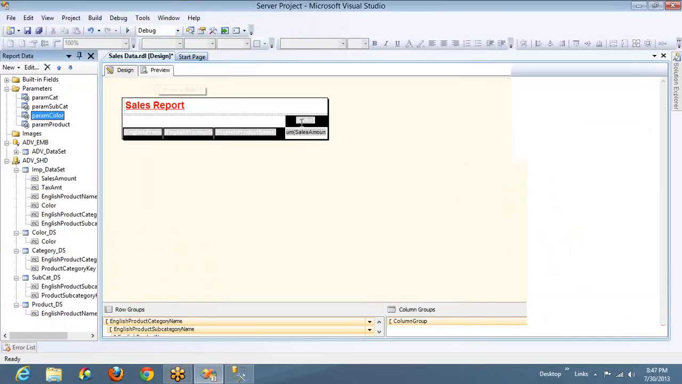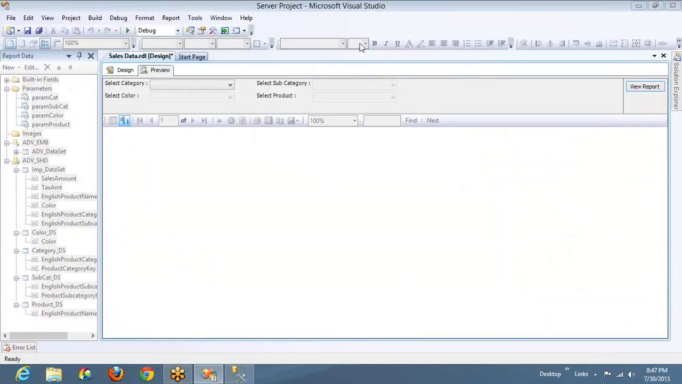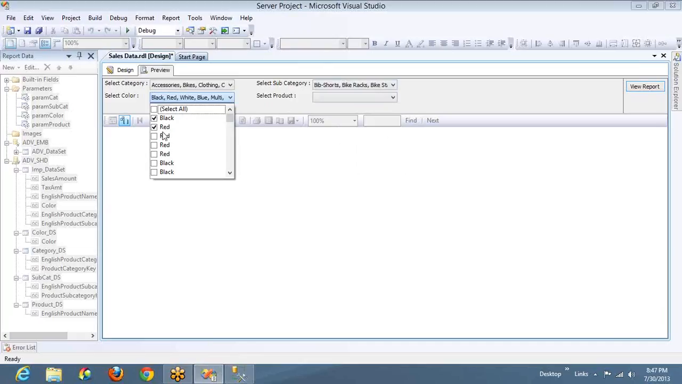Fine. Now if you preview it, you will get the duplicates in the color drop down list. Let me show you that. I've selected all. And you can see red is repeating, and black. The values are getting repeated, right? So the assignment for you guys is, you should not use distinct. You should not do anything. You have to get duplicate values in the data set, but not in the parameter.